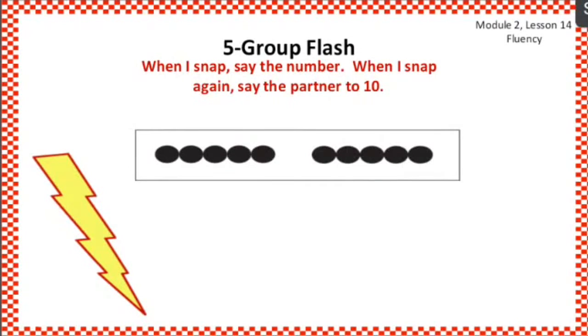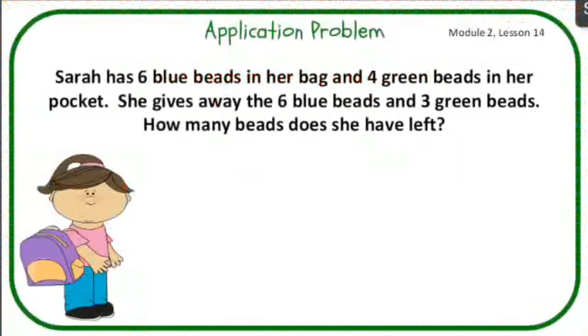Very good. Now the last, we have 10. So let me snap again. 0, because 10 and 0 will still give me 10. 10 and 0 make 10. Very good. Clap for yourself. That was so much fun.